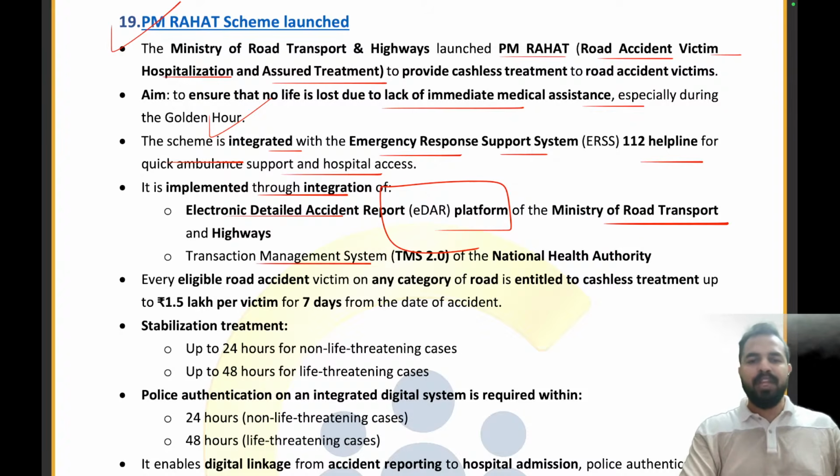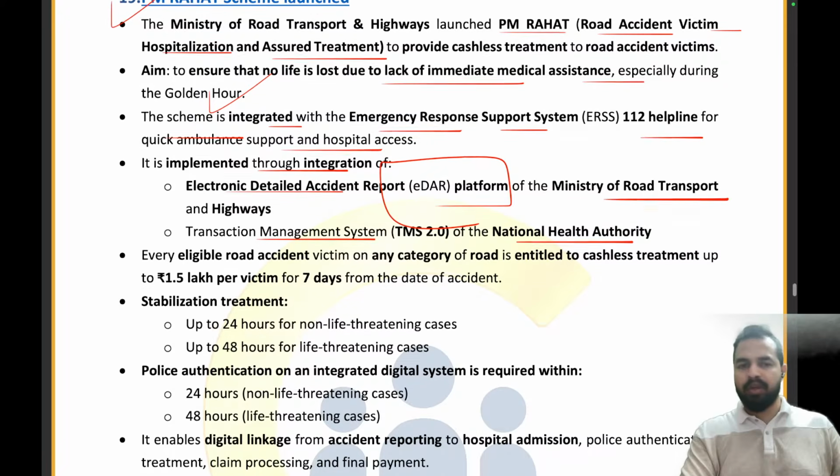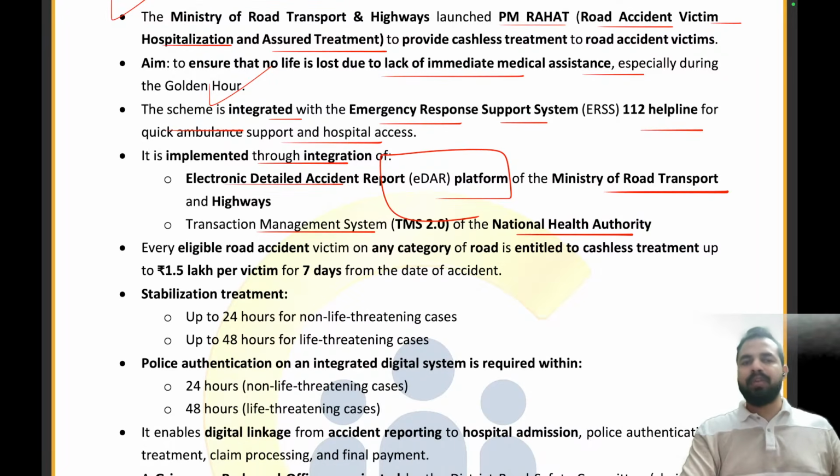There is a transaction management system 2.0 of the National Health Authority. So we are implementing it through the integration of these two platforms, that is the EDAR, electronic detailed accident report of the Ministry of Road Transport and Highways, and the transaction management system of the National Health Authority. Clear?